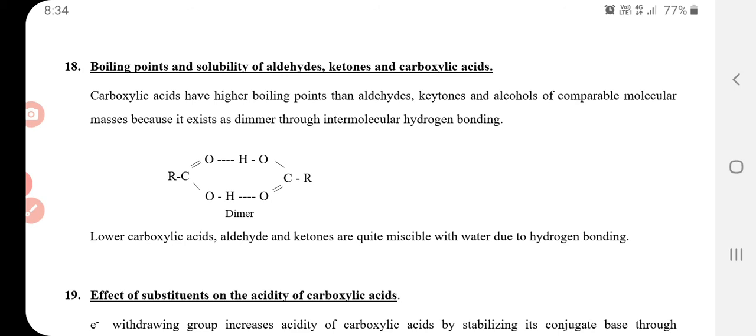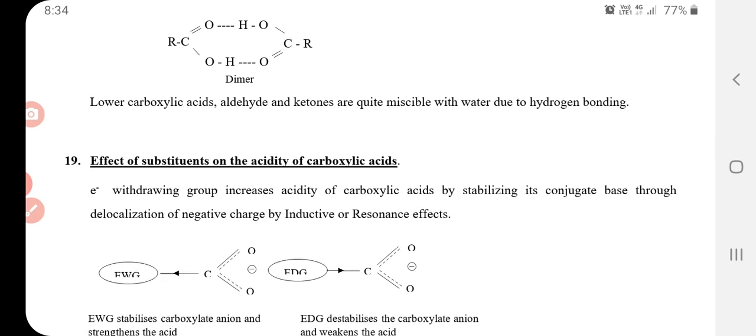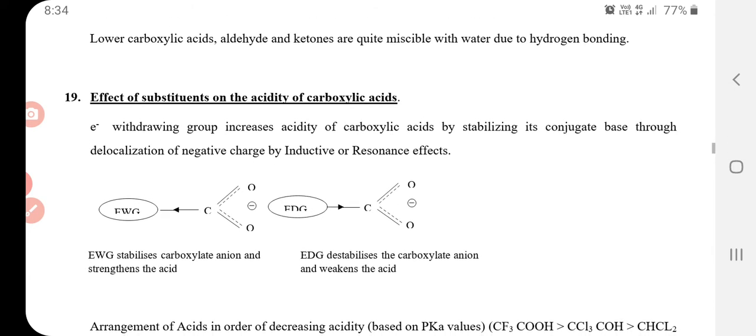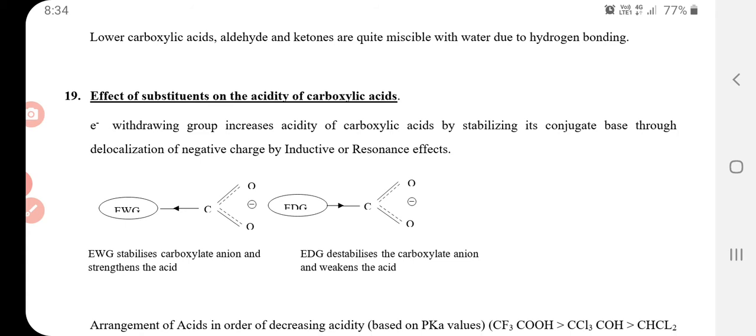One example is shown for you. Effect of substituents on the acidity of carboxylic acid: electron withdrawing groups increase acidity of carboxylic acid by stabilizing its conjugate base through delocalization of negative charge by inductive or resonance effect.